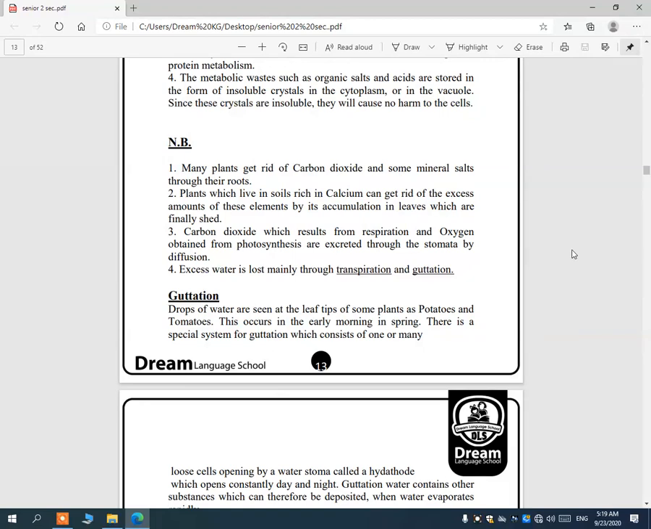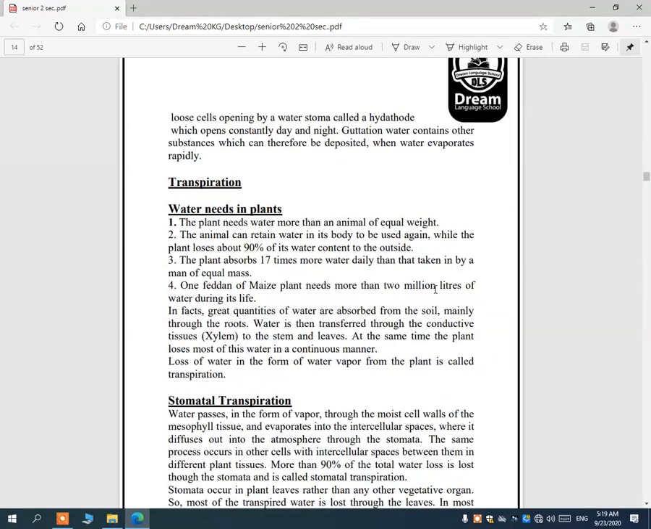There is a special system for guttation which consists of one or more loose cells opening by a water stoma, which is called a hydathode, which stays open constantly, day and night. Guttation water contains other substances which can therefore be deposited when the water evaporates rapidly. After that, we'll talk about transpiration.